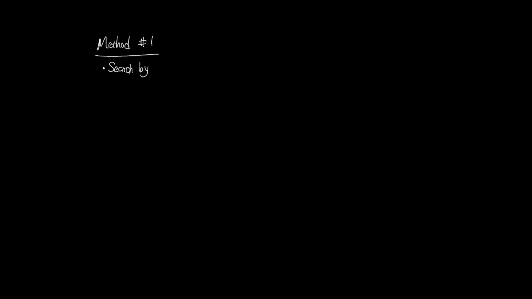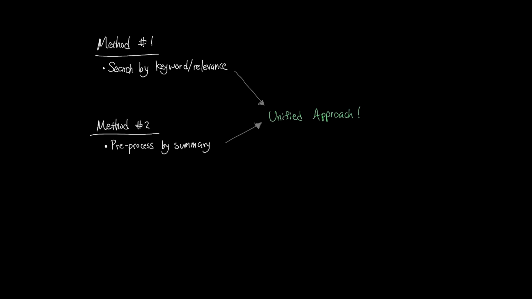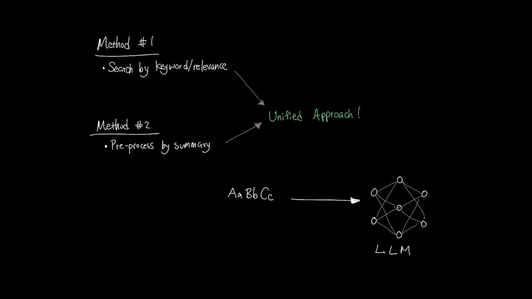Let's try a different method. Why don't we try to merge these two ideas together and get the best of both worlds? Starting with a large language model. We know that the core idea behind how LLMs actually take in input is word embedding, meaning human language is turned into numerical representation because computers can't think in words but in numbers.